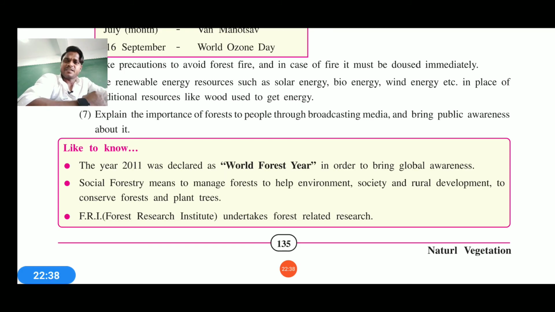So this was the lesson depending upon chapter number 17, forest conservation, natural vegetation and all. I hope you understood the lesson. We should always love nature, we should always respect nature, we should always think about how we can make an attempt to save nature, and that is the best thing which I am trying to make you understand, as I have already understood.